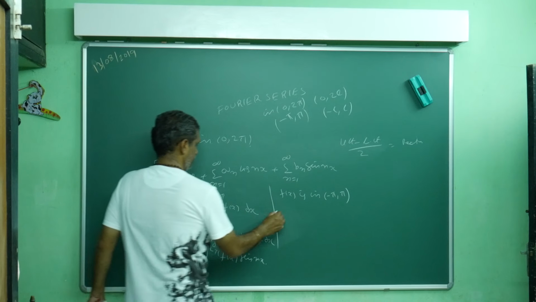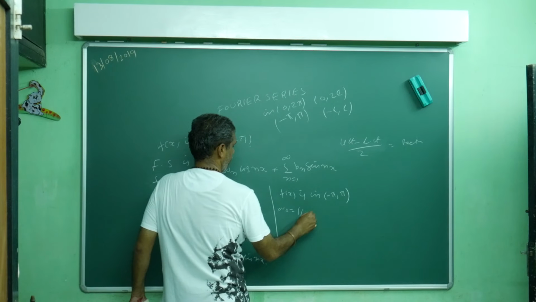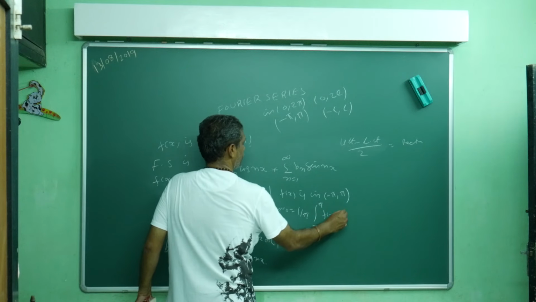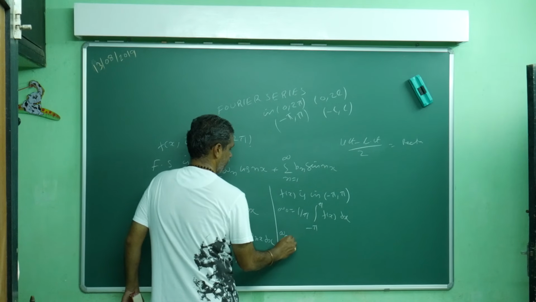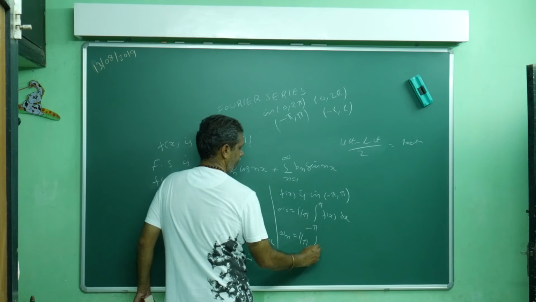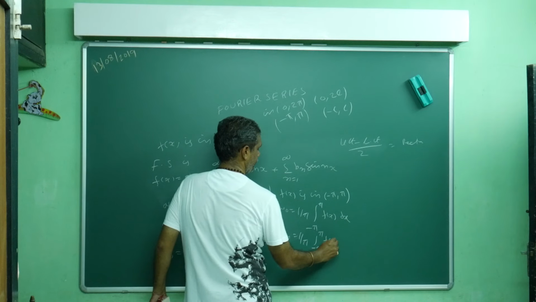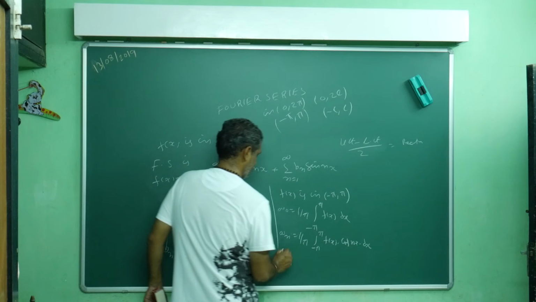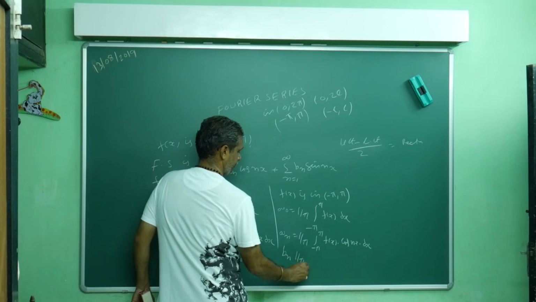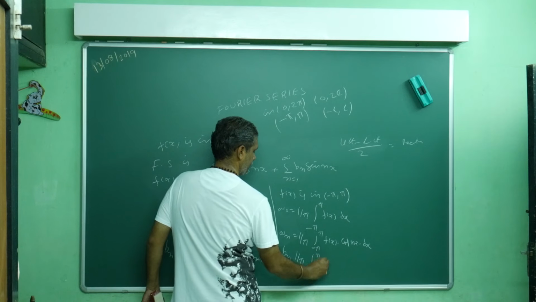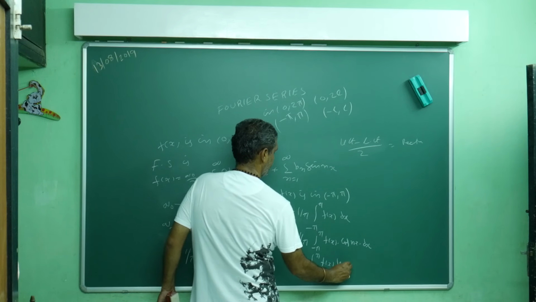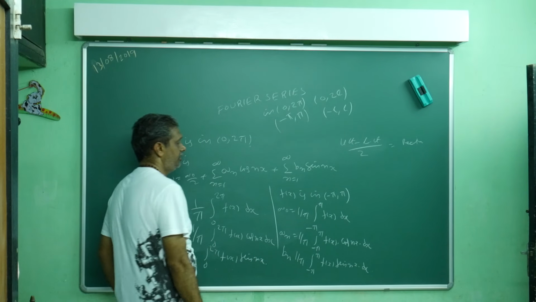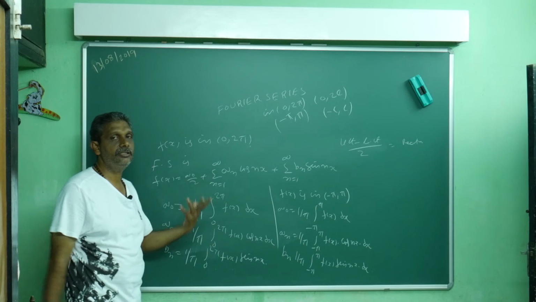Here a naught is 1 by pi, but my limit is running from minus pi to pi, f of x dx. A n is 1 by pi integral of f of x cos nx dx, and b n is similar. Then once you know a naught, a n, b n, go back and substitute, and you will get the Fourier series.